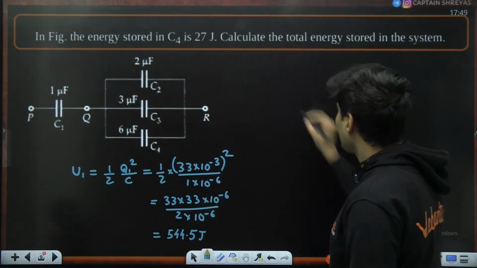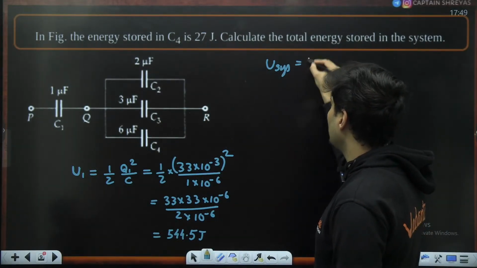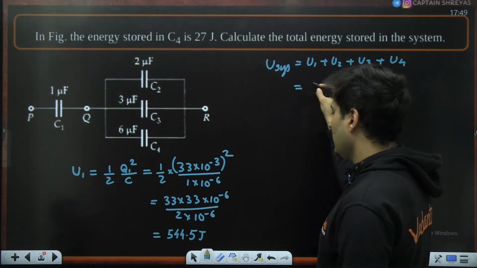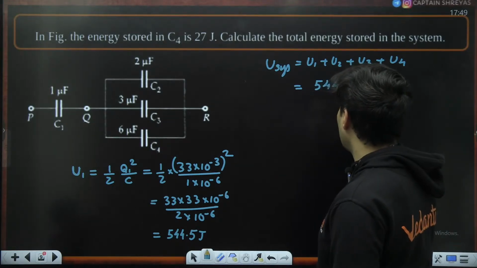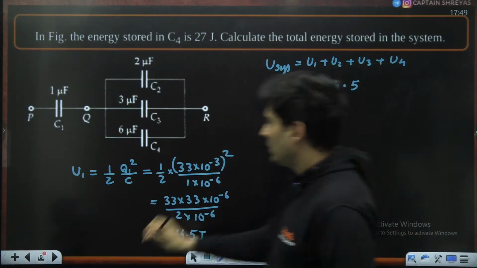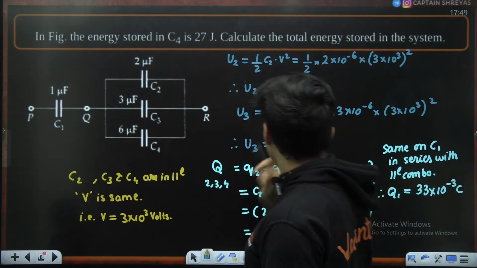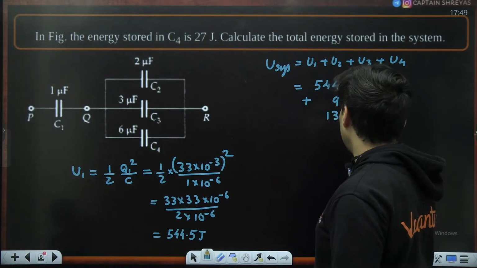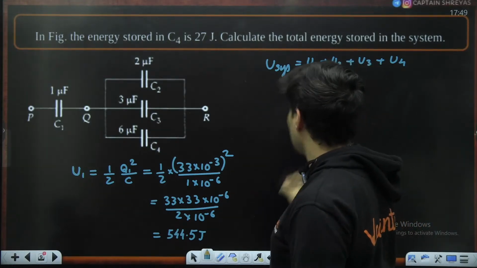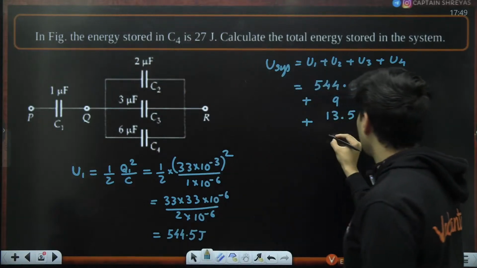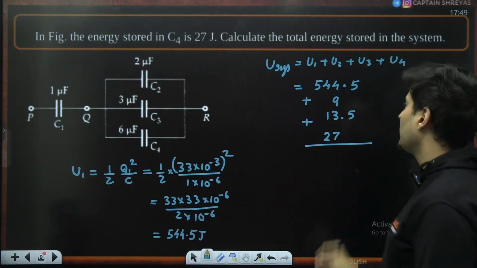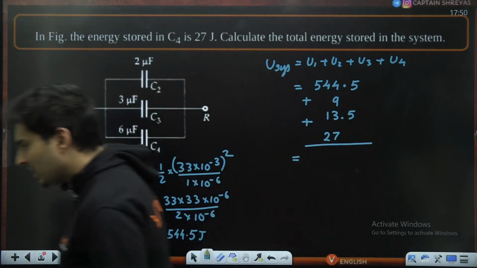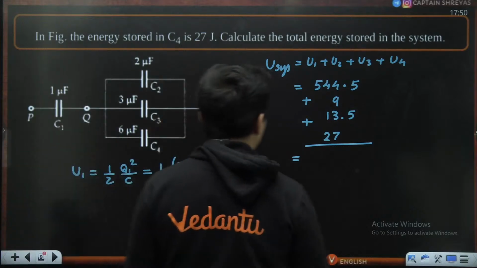So our final answer is the total energy of the system, which will be U1 plus U2 plus U3 plus U4. So it will be 544.5 plus the other energies, 9 and 13.5, and the first energy, which was 27. Just add this up. That will give you the final energy. People are saying 594. Is that so? Just check it out.